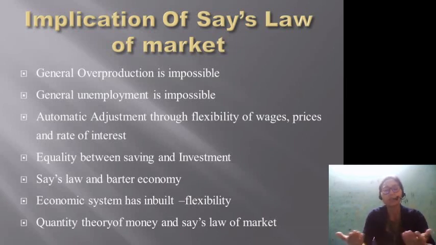So in a barter system of economy, this Say's law prevails. This law is valid. Then the economic system has inbuilt flexibility due to the price mechanism. Supply and demand work in such a way that equilibrium will be there, no overproduction, no general unemployment, right?